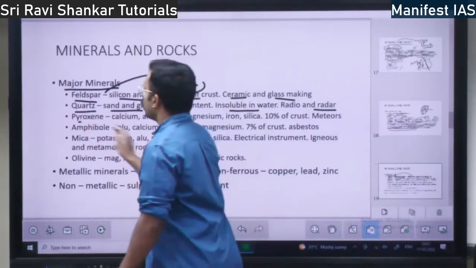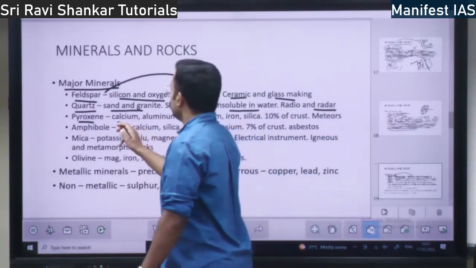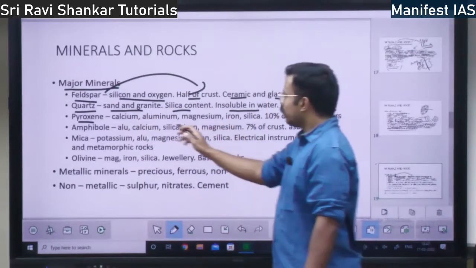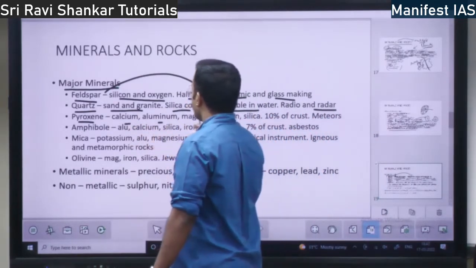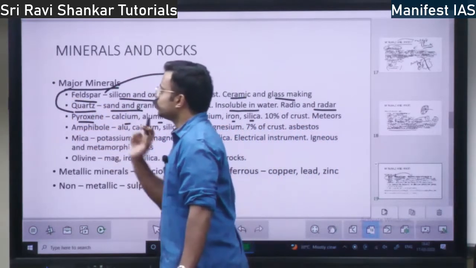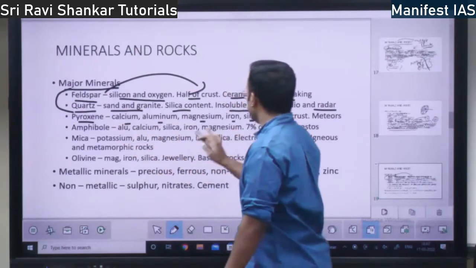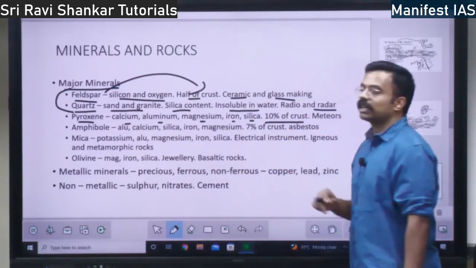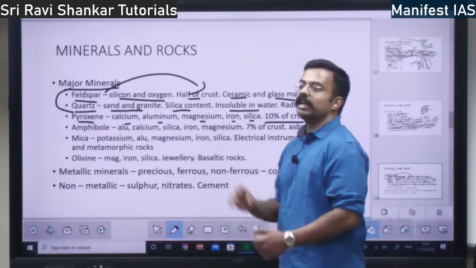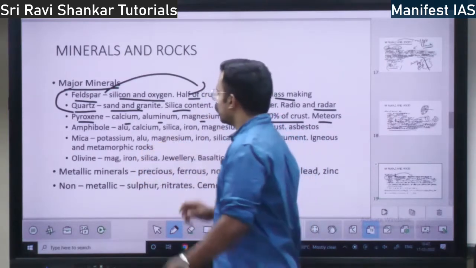Then you have pyroxene. Where is pyroxene used? Pyroxene consists of, you need not know all these elements, it is difficult. I'll just say it is made up of calcium, aluminium, magnesium, iron, and just know the constituents of feldspar and quartz, because it is only two constituents. Whereas pyroxene you need not know. 10% of the crust is pyroxene, right? So where is this pyroxene found? It is found in the meteors. You know what is meteors, right? It is there in the meteors.